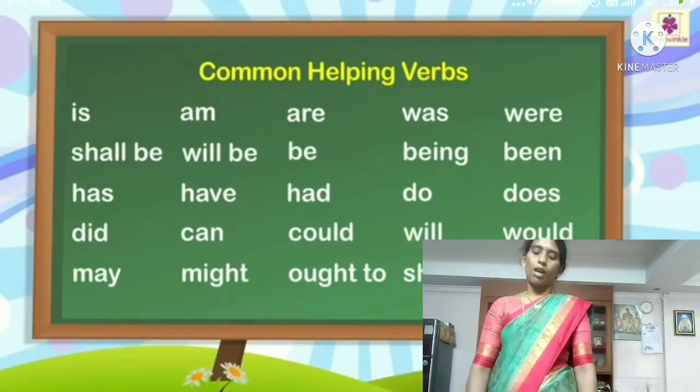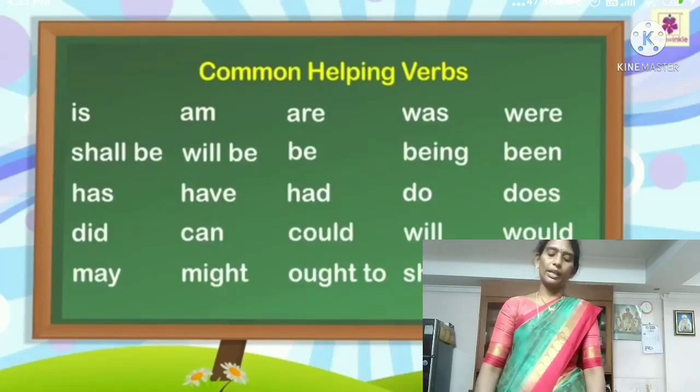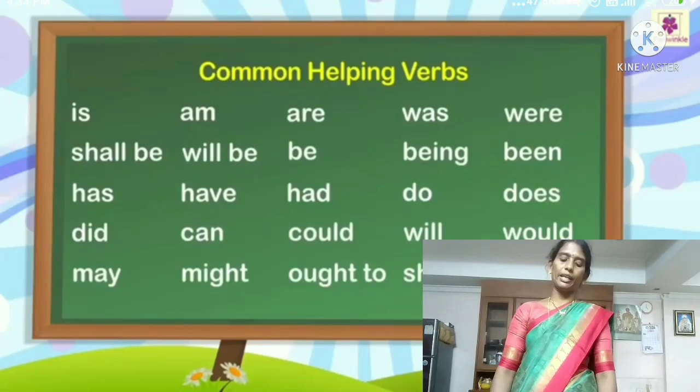Those are common helping verbs: is, am, are, was, were, shall be, will be, being, been, have, has, had, do, does, did, can, could, will, would, may, might, ought to, shall, should.